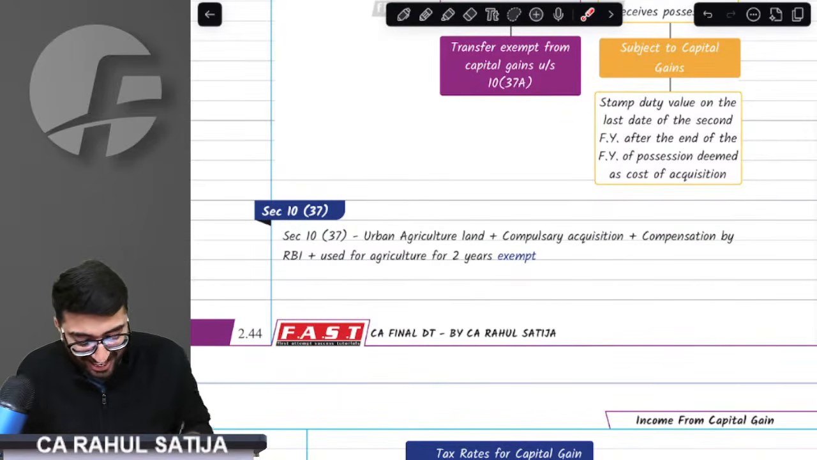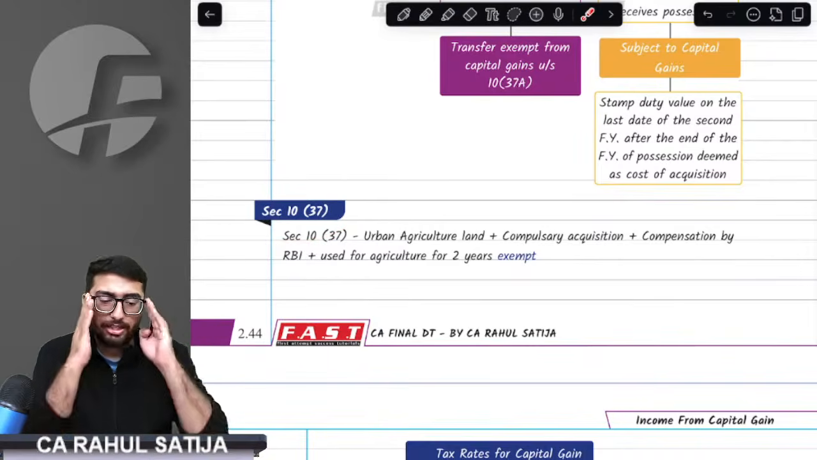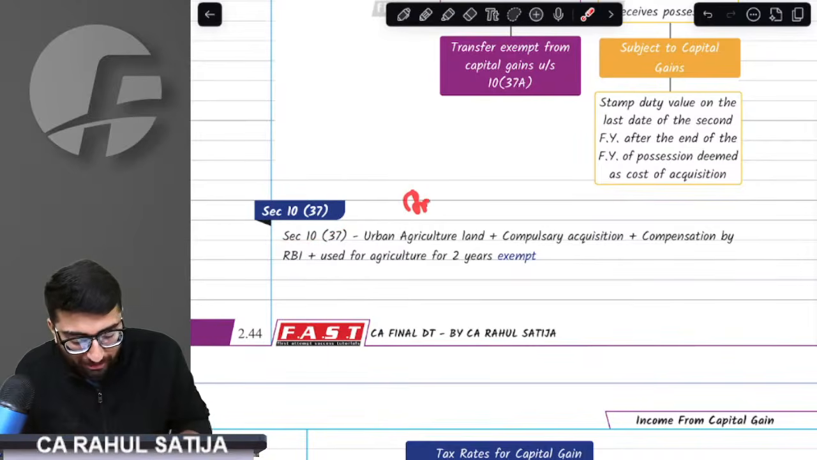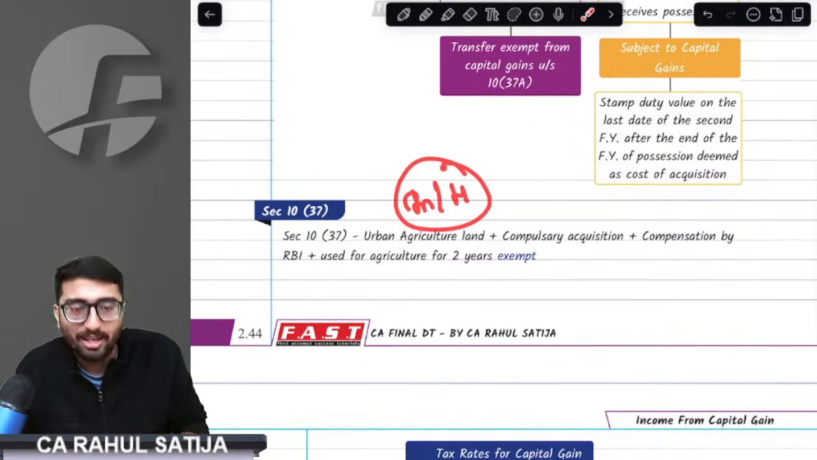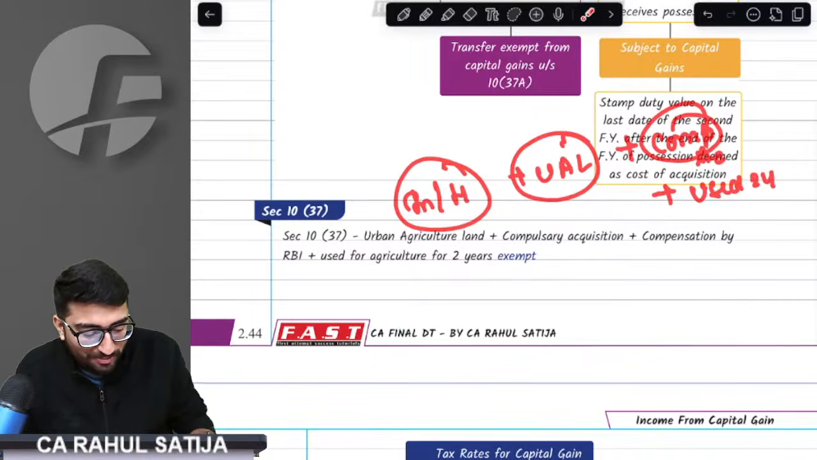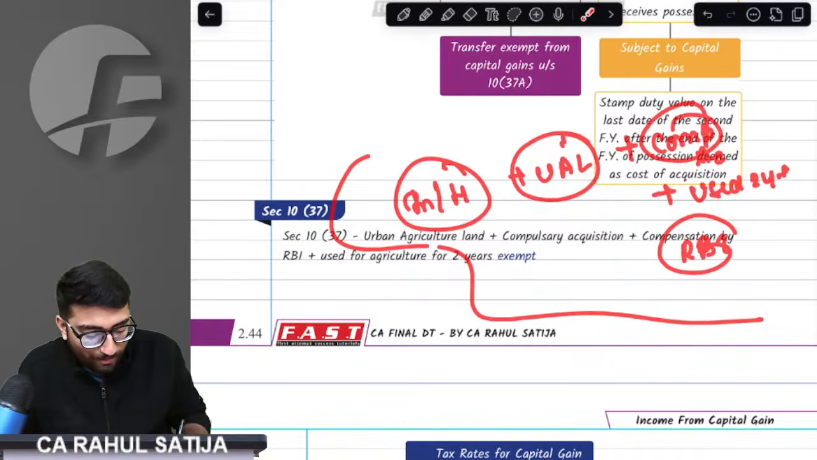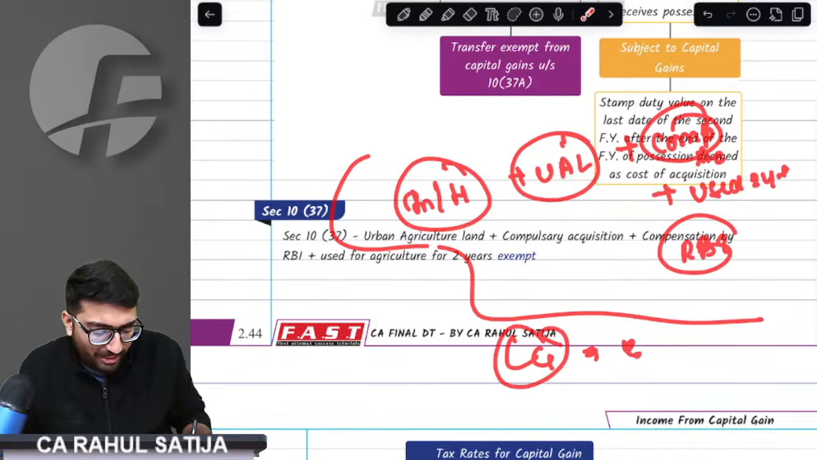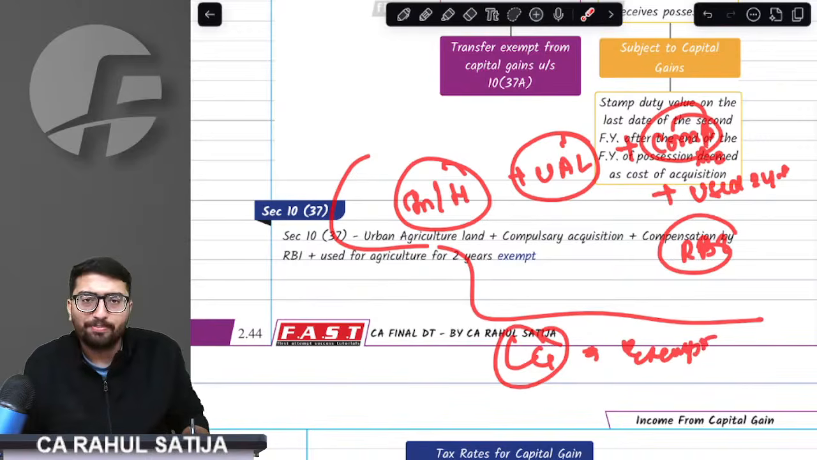You will understand. Now, section 10(37), beautiful section altogether. What it says: if you have an individual and HUF who have urban agriculture land that has been compulsorily acquired and that has been used by them for 2 years, plus RBI gave the compensation, then whatever the capital gain would be arising, that is exempt. Whatever the capital gain arising is the exempt one.